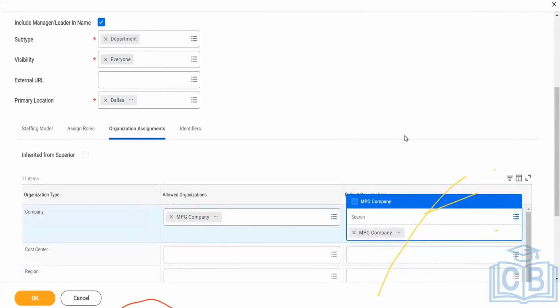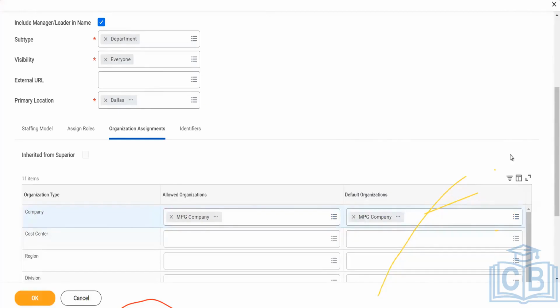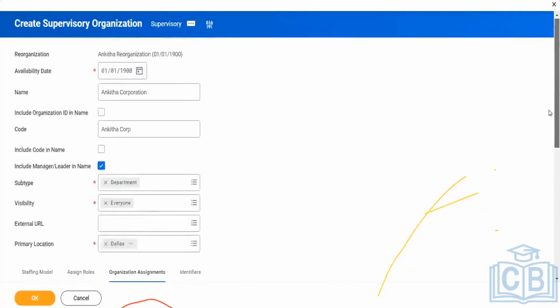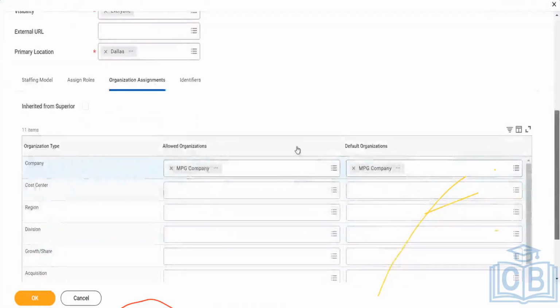So we are going to create companies and cost centers as well, and post that we can edit it and define it here. Because whenever you create a supervisory organization, it is a basic building block. You can leave this blank and come back later. Once you have created the organization, various companies, cost centers, and regions, you can come here and set the defaults.